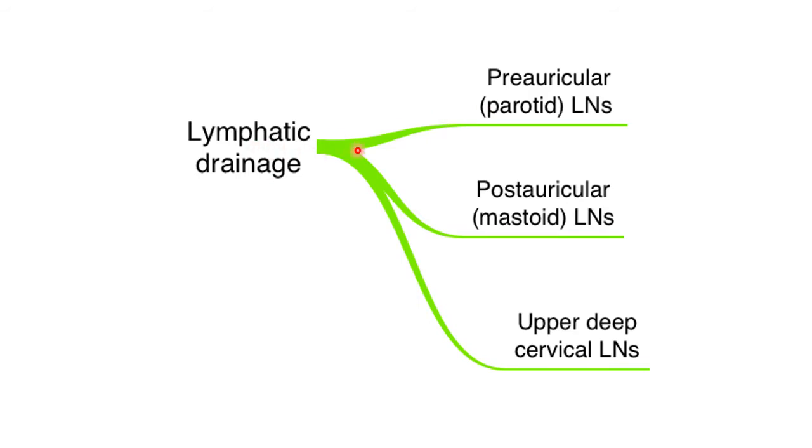The lymphatics drain into the parotid lymph nodes, which are present in front of the tragus, the mastoid or posterior auricular group of lymph nodes, which are present behind the auricle, and they drain into the upper deep cervical lymph nodes. These are the three lymph nodes which are draining the auricle, that is pre and post auricular and upper deep cervical lymph nodes.